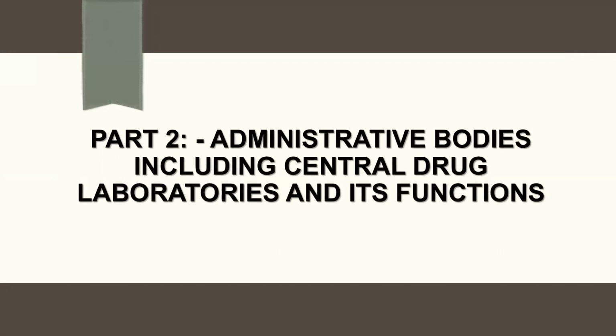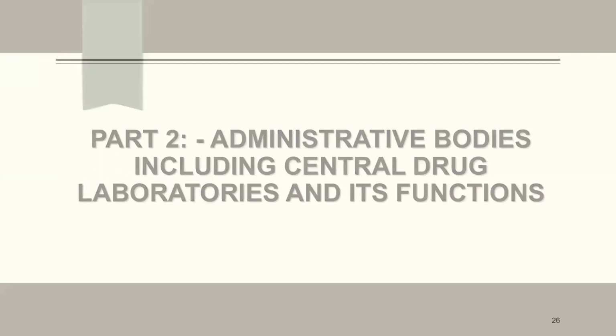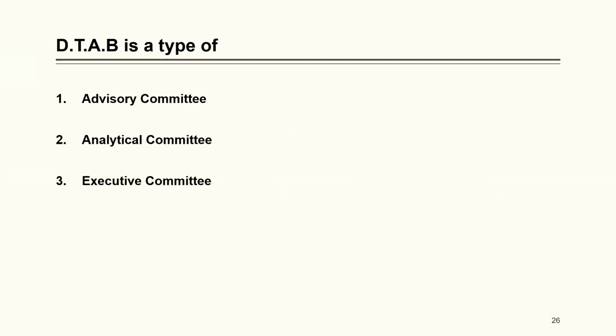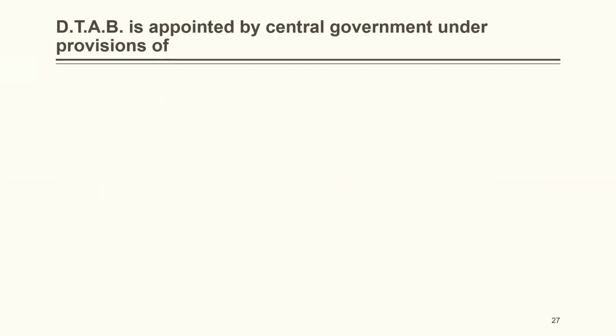Now we are moving to the next part, that is administrative bodies, including Central Drug Laboratories and its functions. So DTAB is a type of advisory committee, analytical committee, executive committee, or none of the above. The correct answer is advisory committee. DTAB is appointed by the central government under the provisions of Section 1, Section 3, Section 5, or Section 7. The correct answer is Section 5.